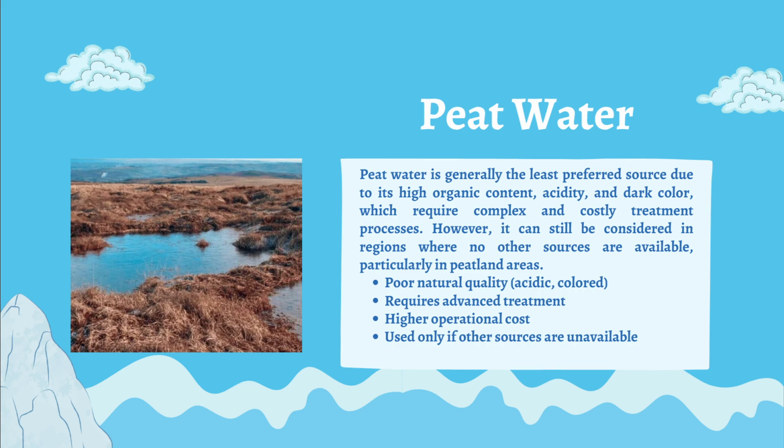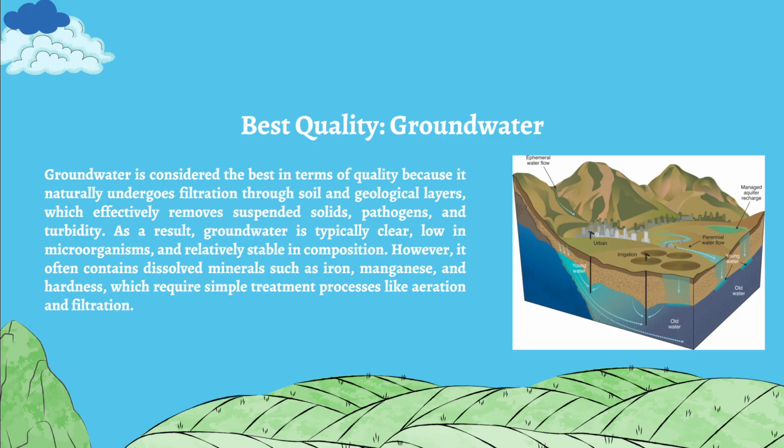So for peat water, it has poor natural quality, being acidic, and requires advanced treatment and higher operational costs, and should be used only if other sources are unavailable.